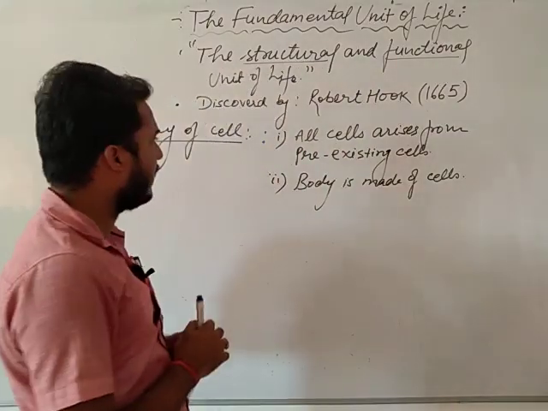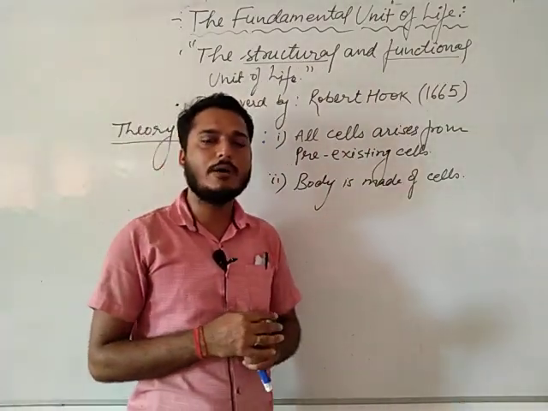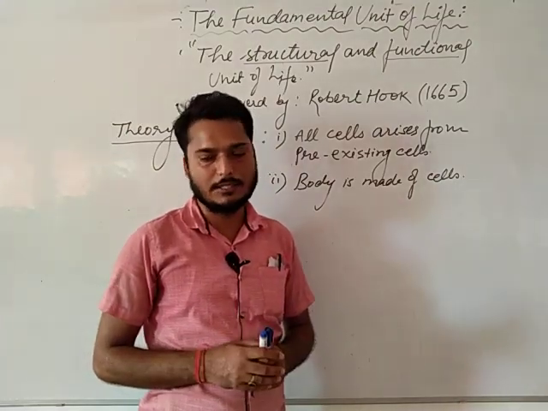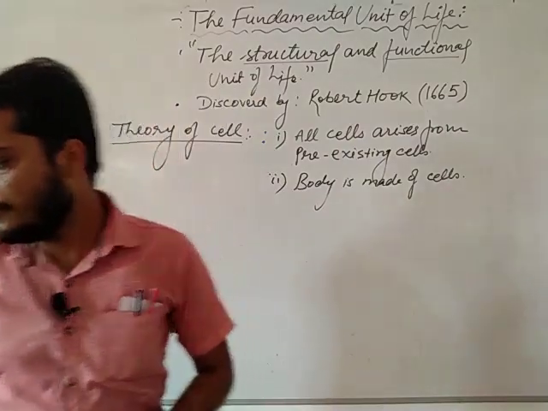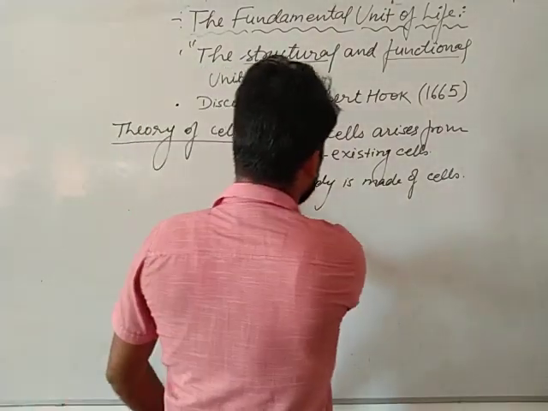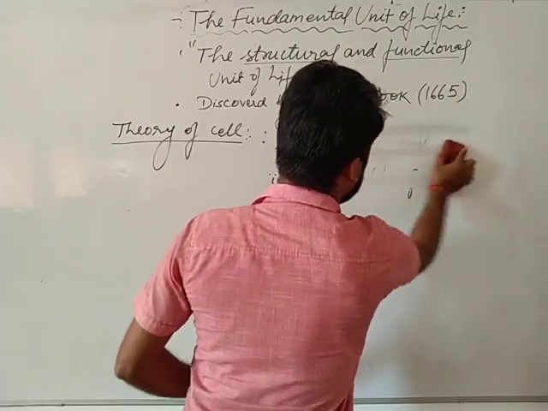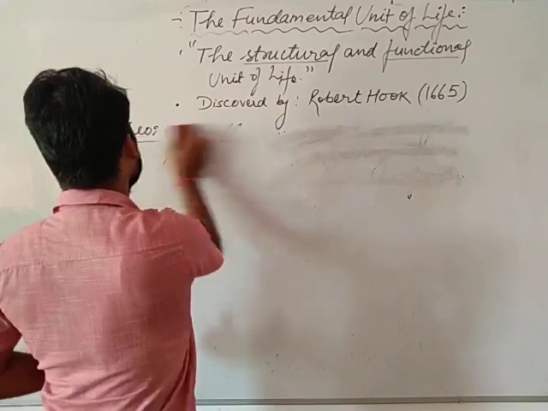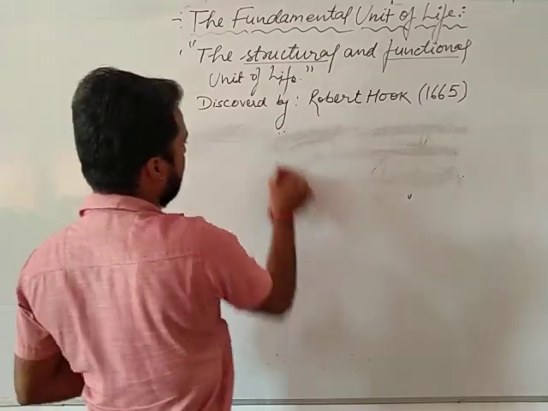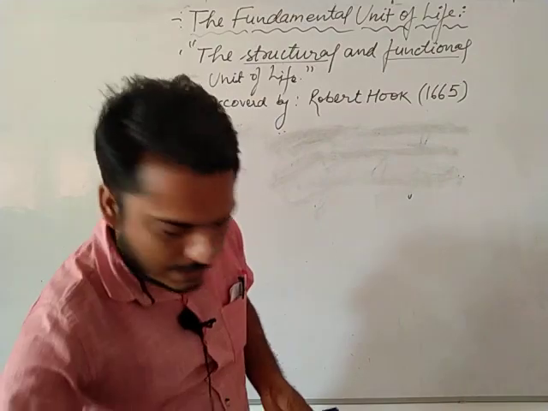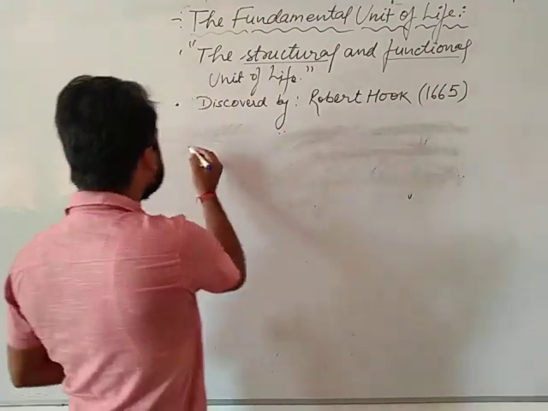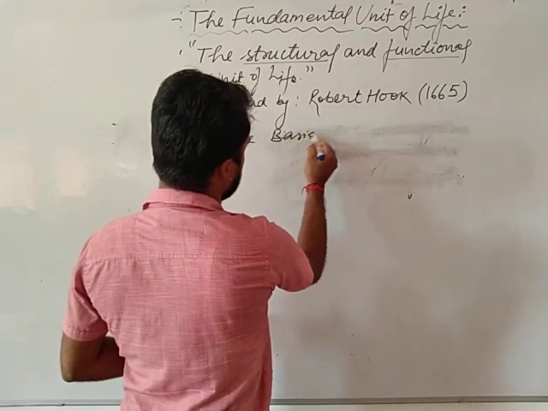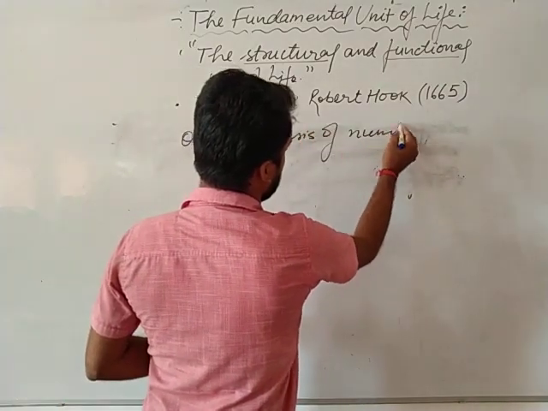After that, we should talk about the types of cells on the basis of number.